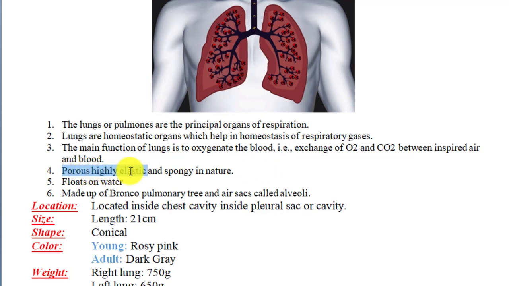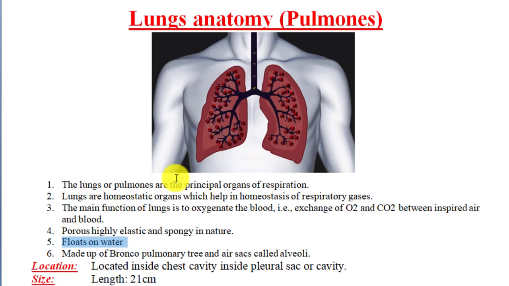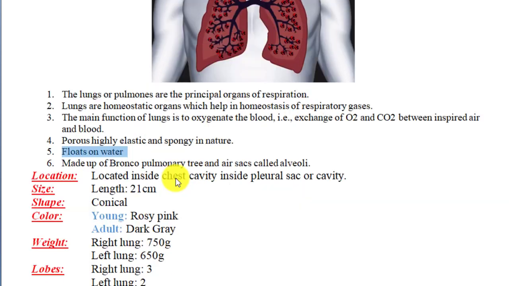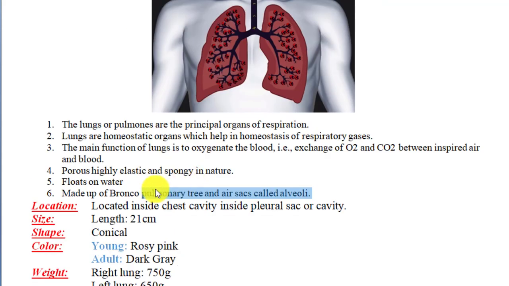Lungs are porous, highly elastic and spongy in nature, because they are composed of millions of alveoli, and alveoli are air sacs. Lungs float on water because the density of lungs is less. So lungs will float on the surface of water, they will not dip. Lungs are made up of the bronchopulmonary tree, which we will discuss later, and air sacs called alveoli. Around 400 million air sacs are present, 200 million in each lung, right? This was just the introduction.